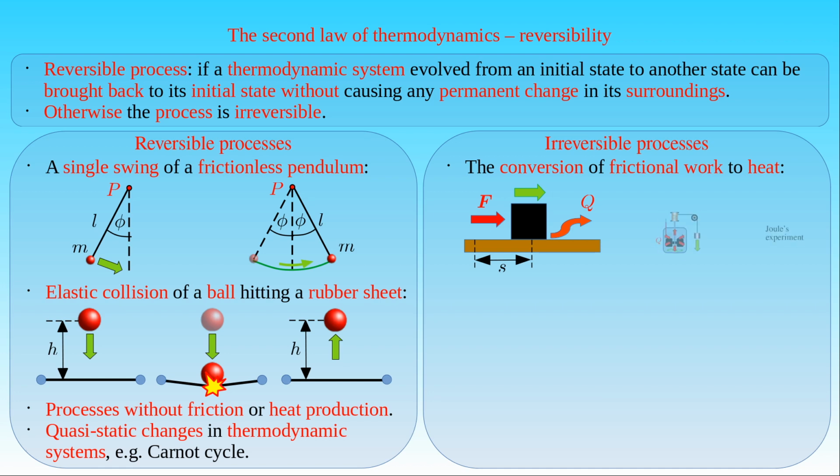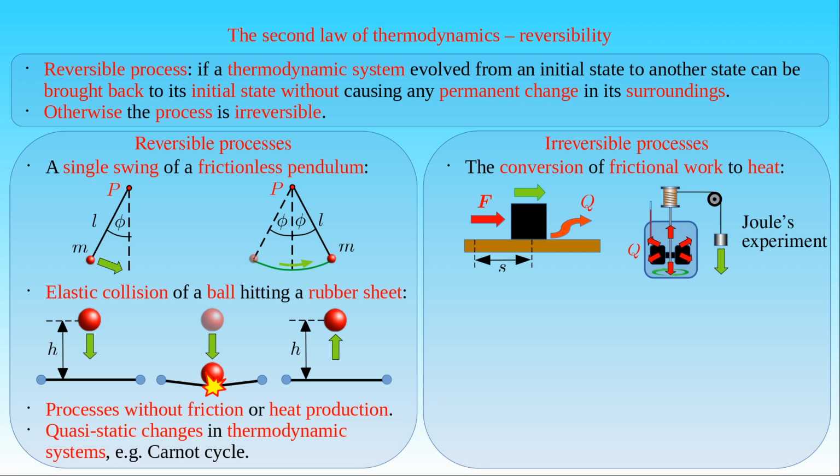In Joule's experiment, the work done by the gravitational field pulling the weight and rotating the paddle while immersed in water is also converted to heat in the calorimeter. In order to restore the initial state of the system without any other change, we need a device that was able to extract heat from the previously warmed water in the calorimeter, and transform it into work by lifting the weight without applying any external force. However, such a device would be a perpetuum mobile of the second kind forbidden by the second law.